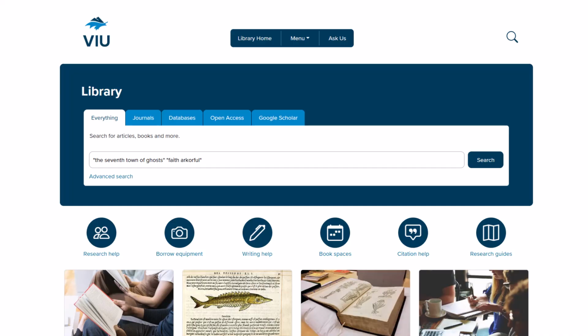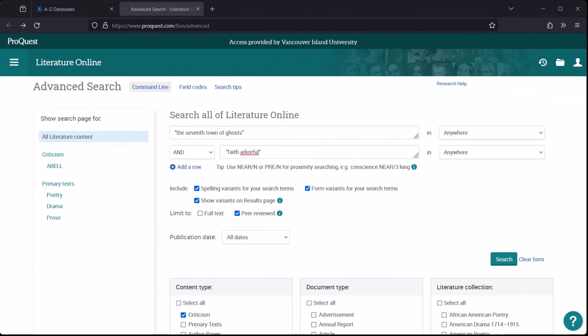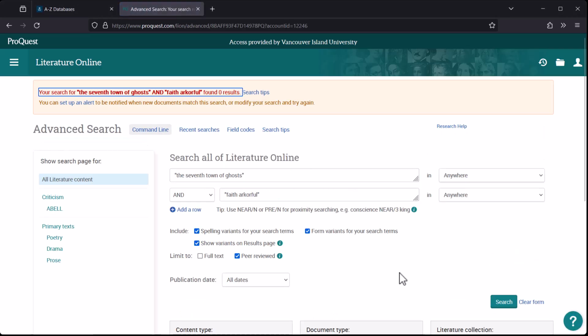Another situation where library search may not work is when there isn't anything published on your particular text. For example, if I search for the title, The Seventh Town of Ghosts, with the author's name, nothing shows up. Remember that library search searches all of our subscriptions, so this means that Literature Online won't have results for these search terms either. When this happens, you'll need to draw comparisons and search by theme, and library search may not work well with such search terms.